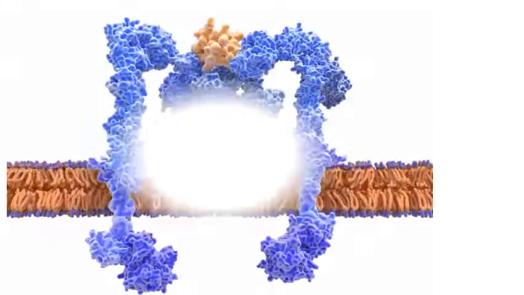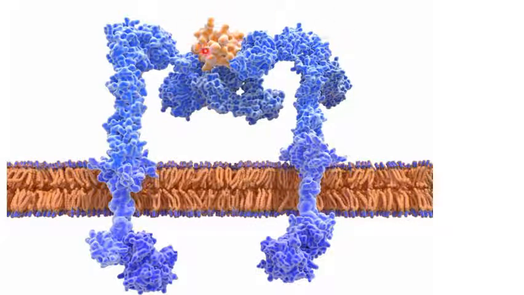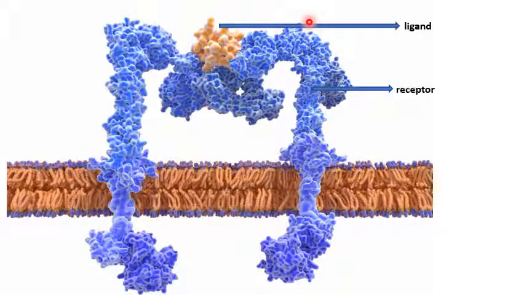Let us see the three-dimensional structure of a receptor binding a ligand. Here you can see the ligand binding to a receptor on the surface of the cell, which means that this is a protein molecule that cannot enter the cell. So till now we learnt what cell signaling is and what a target cell, a receptor and a ligand are. In the further slides we'll be learning in much more detail about cell signaling.